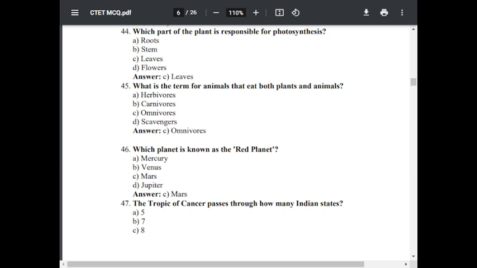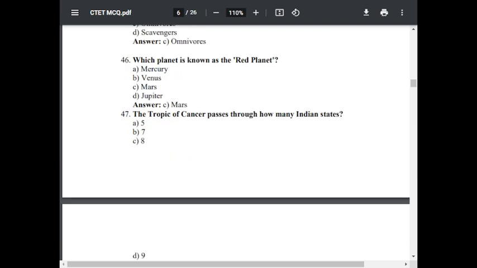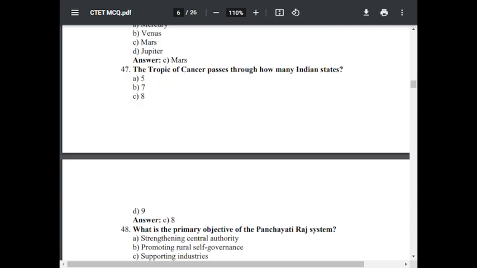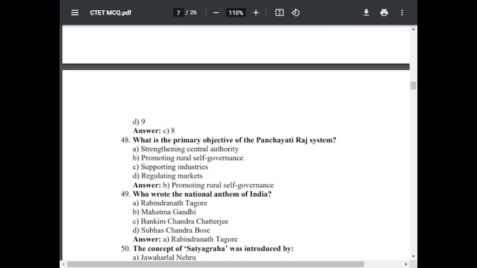Question number 47. The Tropic of Cancer passes through how many Indian states? Option A, 5. Option B, 7. Option C, 8. Option D, 9. The correct answer is C, 8. Question number 48.